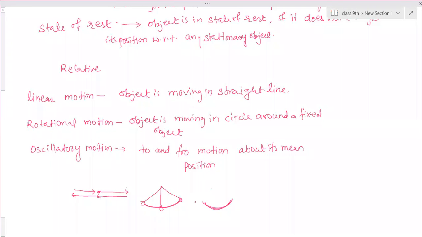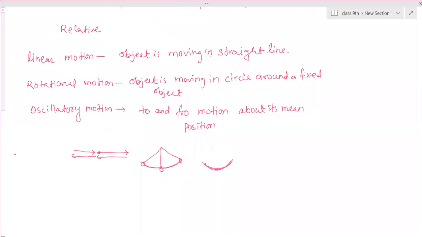So if any object is moving continuously about a mean position, up and down or horizontally, that is called oscillatory motion. An example is the needle motion in a sewing machine. The needle is moving continuously up, down, up, down. That is also oscillatory motion.